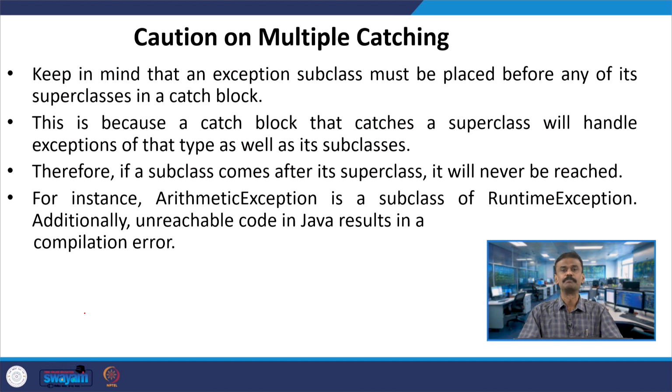For instance, arithmetic exception, as we had seen, is a subclass of runtime exception, and unreachable code in Java results in a compilation error, that is what we got. I tried to put the exception first and then arithmetic exception and array index out of bound, so the code is unreachable and you get the compilation error. The main idea is you have to follow a certain hierarchy. This is due to the properties of subclass and superclass.